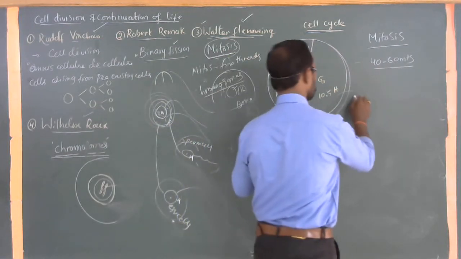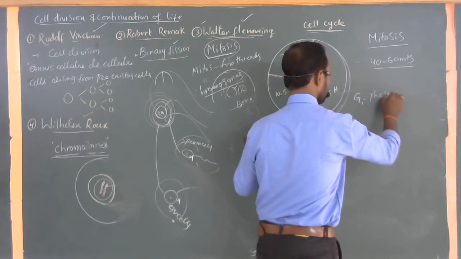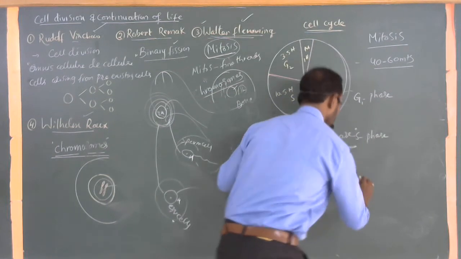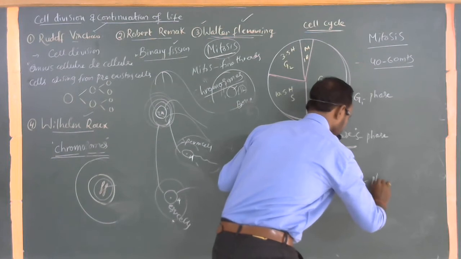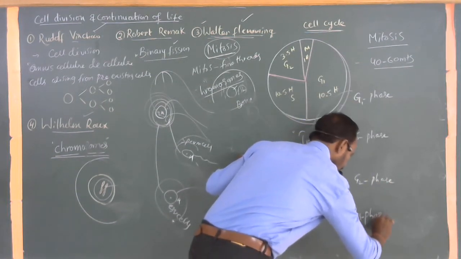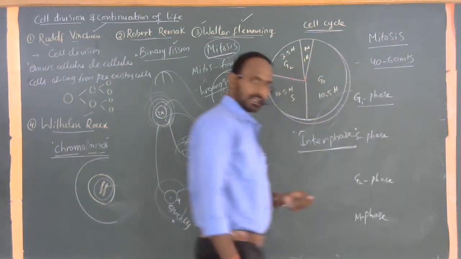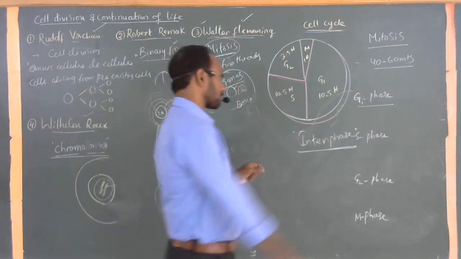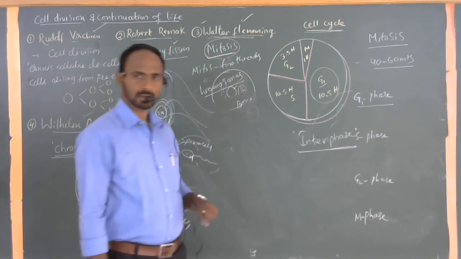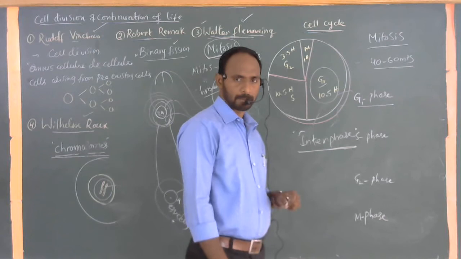Okay, in this particular cycle, there are four phases: G1 phase, S phase, G2 phase, and M phase. Clear? G1 stands for gap 1. Here, before the cell division process, within this particular period, chromosome numbers or chromosomal replication are ready to start. Division of chromosome, chromatin material.